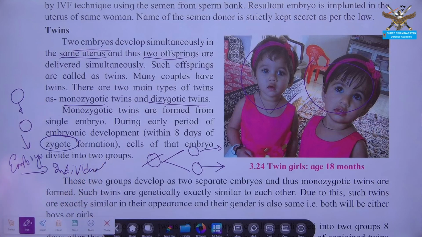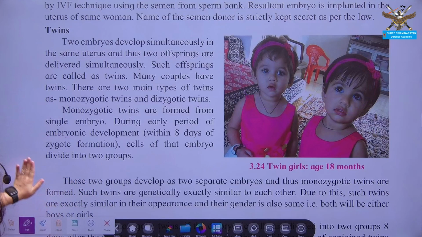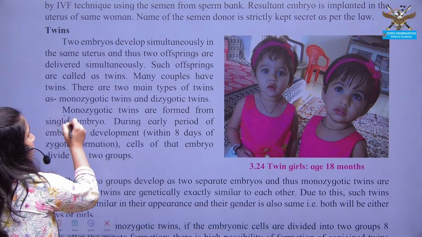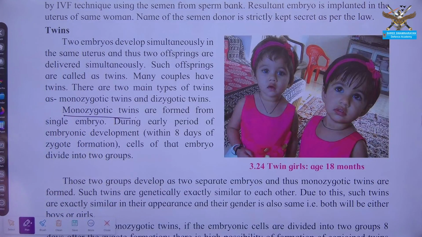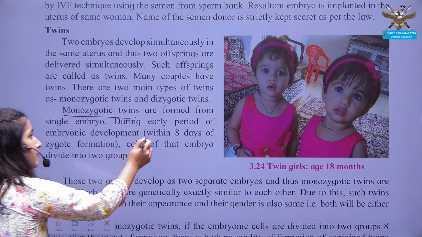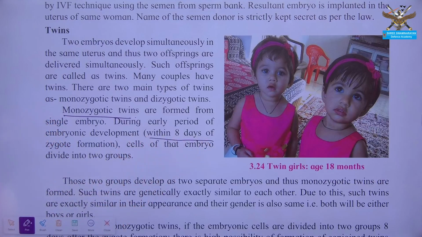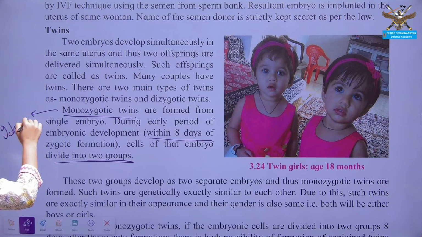Okay, but whenever the monozygotic twins condition is seen, what happens in monozygotic twins is that in early development, within 8 days of the zygote formation, the embryo divides into two groups. Therefore, the monozygotic twins are always identical. Okay, they are always identical.